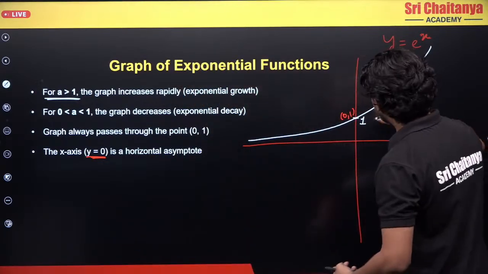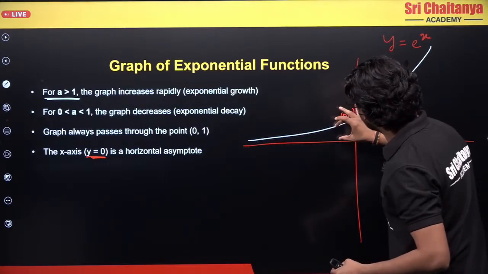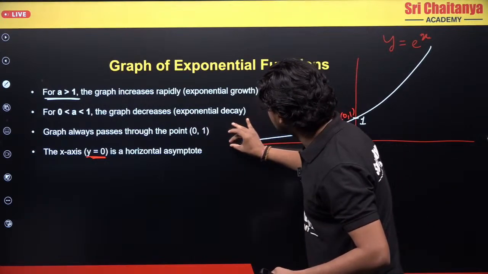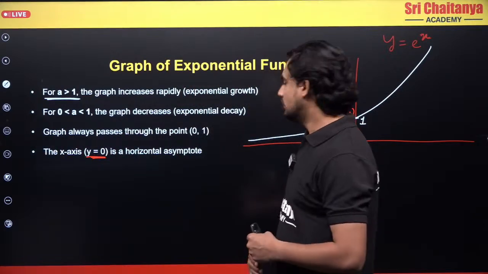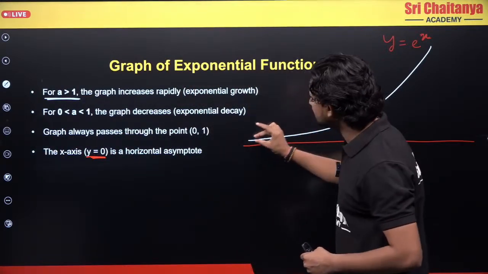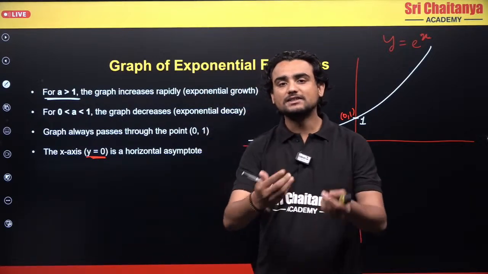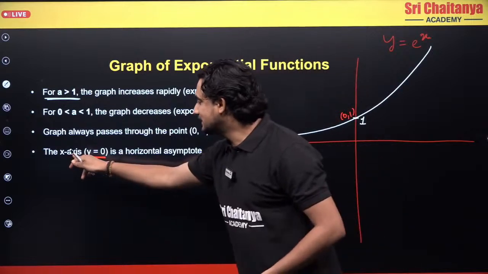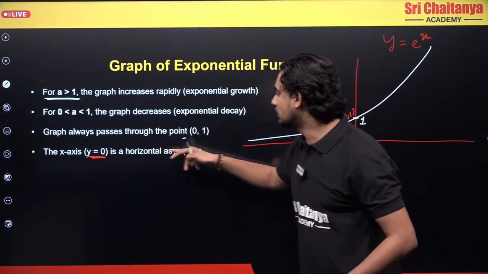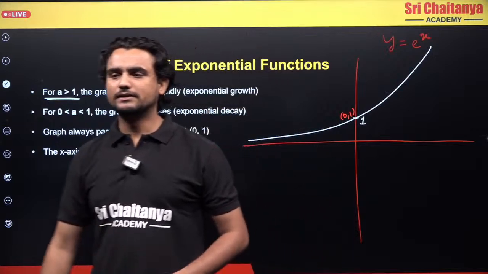Similarly, here the distance between the x-axis and this graph is continuously decreasing, continuously decreasing, but they are never going to meet. This distance will keep on decreasing, but it is never going to be 0. Such lines are known as asymptotes. So this x-axis is a horizontal asymptote for this graph. I hope this is clear.